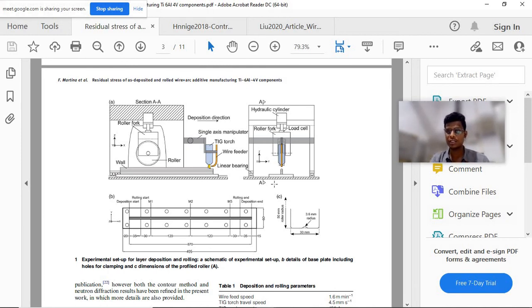Again, I think you guys remember it, in the three-bar arrangement, initially during heating compressive stresses will be generated. Once it is cooling, the tensile stresses will be generated in the center bar, and in the adjacent bars there will be compressive stresses. If you want to correlate that to welding, wherever welding is happening, that region and the nearby region you can correlate to the center bar. So there will be tensile stresses, and away from this will be compressive stresses, which need to be avoided.